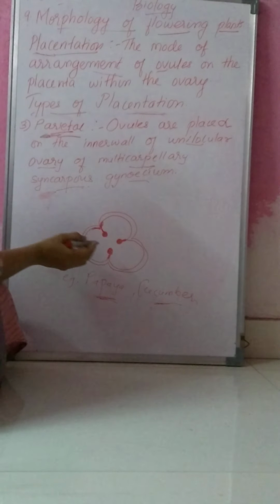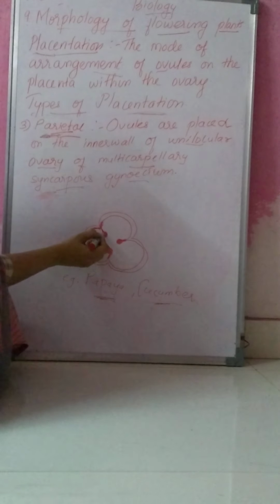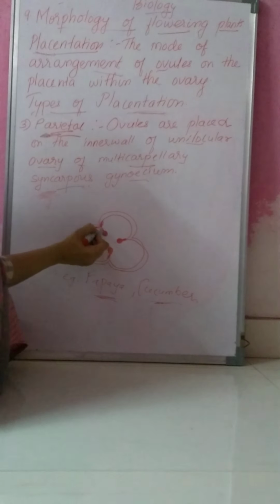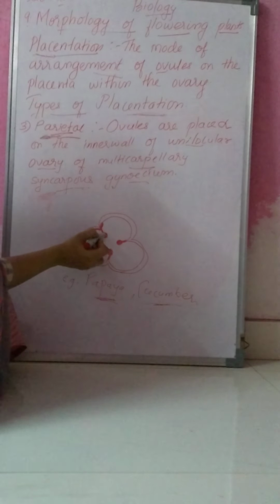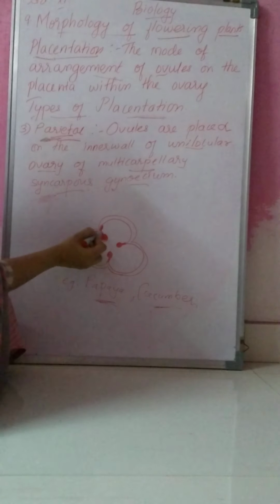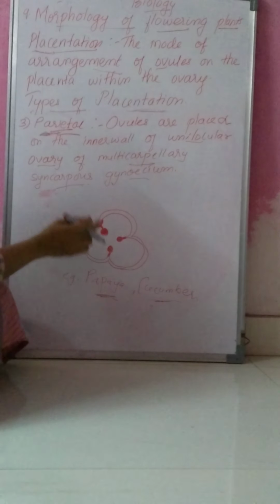In this type of placentation, what do you find? If you see the cucumber or papaya, you can see the ovules are present on the inner wall. You can see this is the inner wall, and these ovules are attached on the inner wall. Okay, this type of placentation is known as parietal placentation.